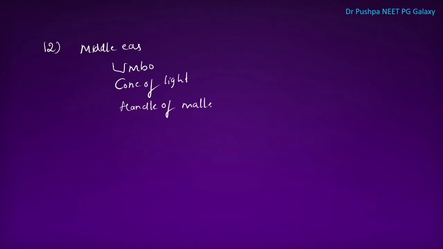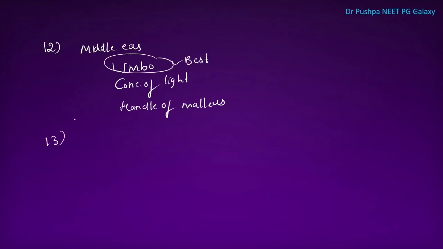Next one is, what are the markers for middle ear? We have umbo on tympanic membrane. There is a bulge and we can see the cone of light on tympanic membrane, and handle of malleus. These are the markers of middle ear. The umbo is the best marker.